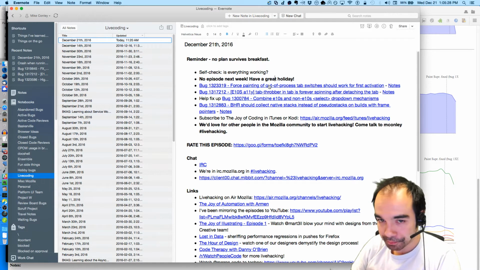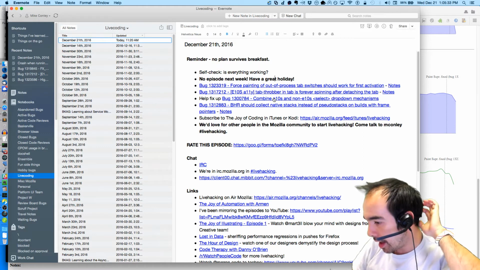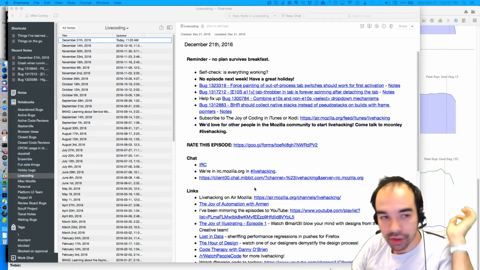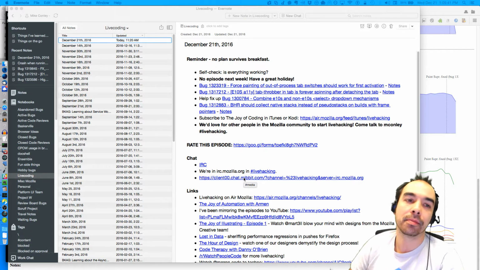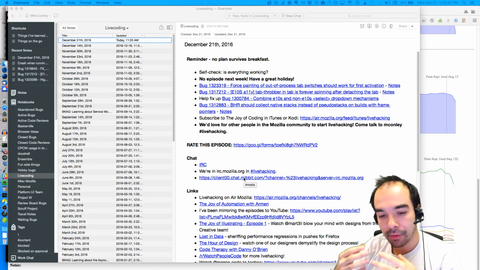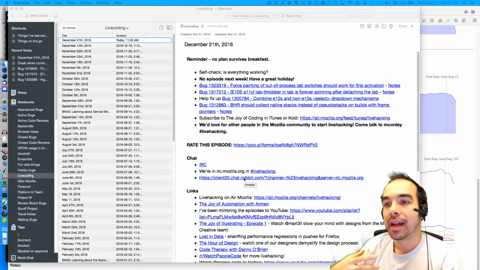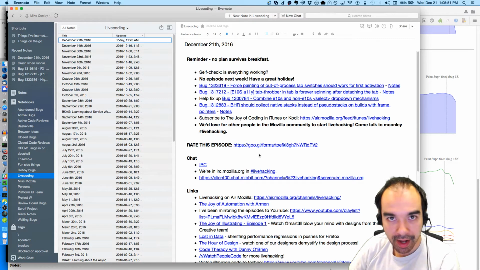And what are we doing? So I've got a couple things that I wanted to look at. And this first one has to do with tab switch performance, which is a thing that if you've been watching for the past couple of weeks, if you've been using E10S, maybe you've even seen the tab switch spinner. It's a thing I care deeply about. I want tabs to be performant whenever you switch back and forth between them.